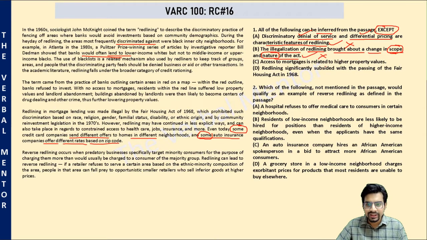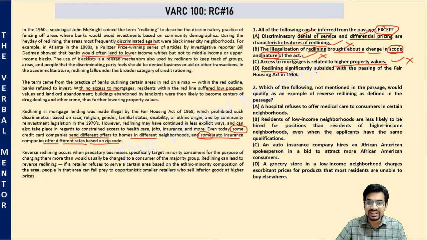Access to mortgage is related to higher property values. It was mentioned that with no access to mortgage, their property values dropped, which means with access to mortgage, yes, we can expect higher property values. Not the answer, can be inferred.